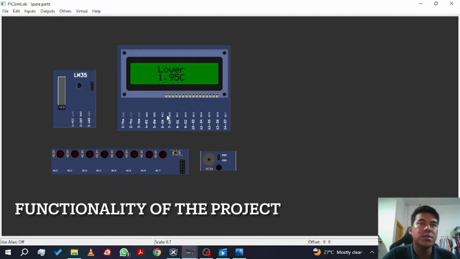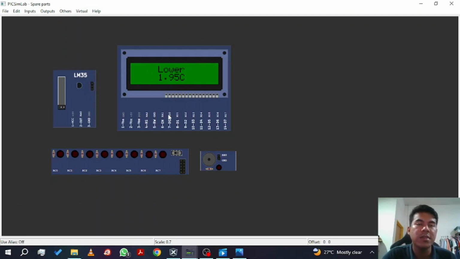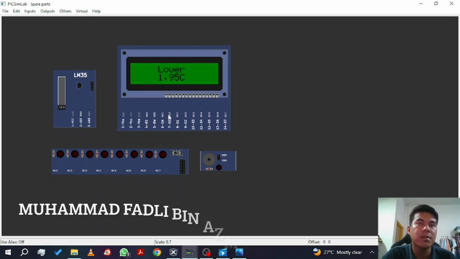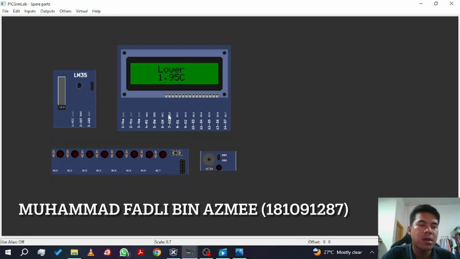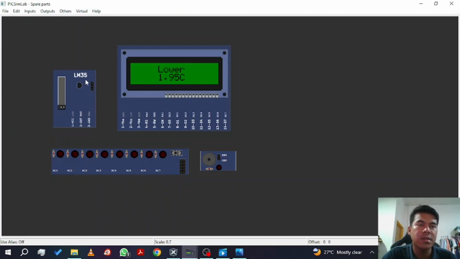Next, I will show you how the HVAC system will react under three different conditions. Currently, the LM35, our temperature sensor, is detecting 1.65 Celsius, indicating that the temperature is lower. This information is displayed on the LCD display. All of the LED lights are off and the buzzer is also off.